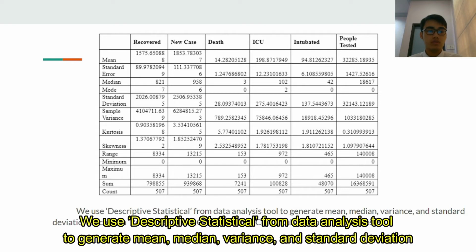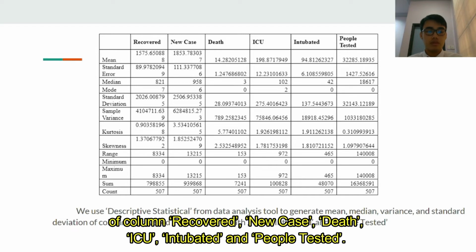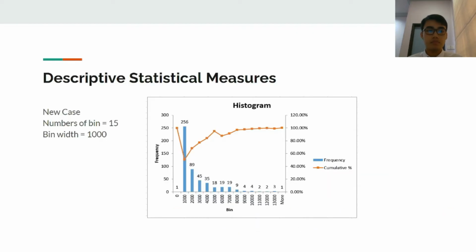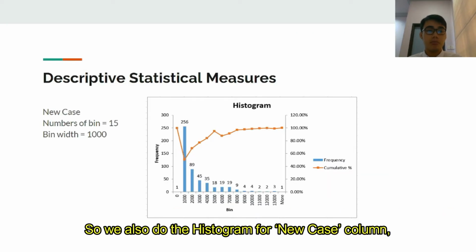We used descriptive statistics in the data analysis tools to generate the mean, median, variance, and standard deviation of the columns recovered, new case, death, ICU, intubated, and people tested. We also made a histogram for the new case column.